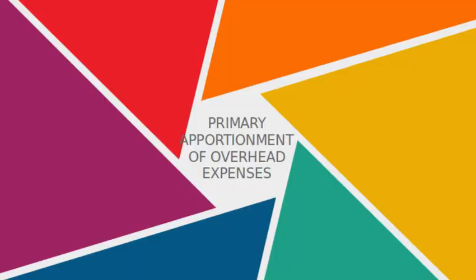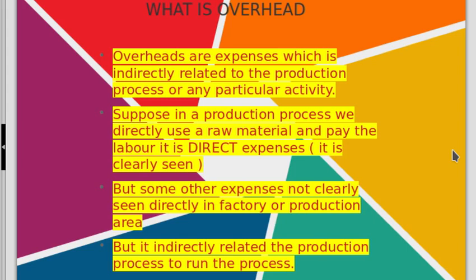In this video, I am going to explain primary apportionment of overhead expenses in cost accounting. Before we get into that, first let's understand what overhead expenses are. What do you mean by overhead? Overhead expenses are expenses which are indirectly related to the production or any other process. They are not directly related but indirectly related.